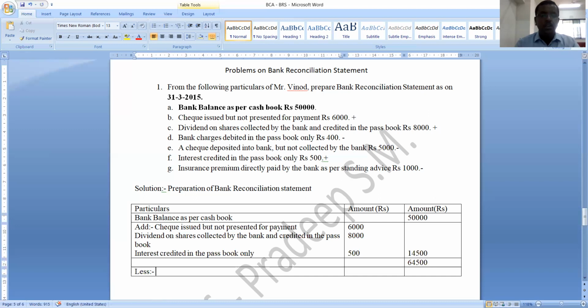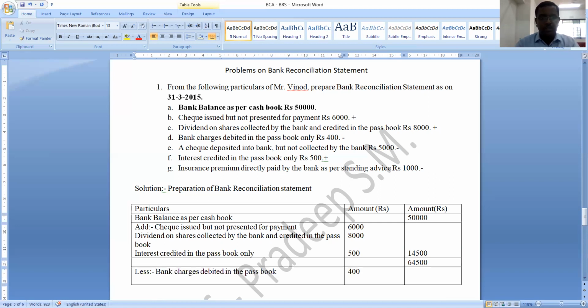Now your next task is you need to deduct certain transactions. What is the first transaction that you need to deduct? It is bank charges debited in the passbook. Bank charges debited in the passbook is how much? It is rupees 400. Okay, what is the next transaction that we need to deduct?